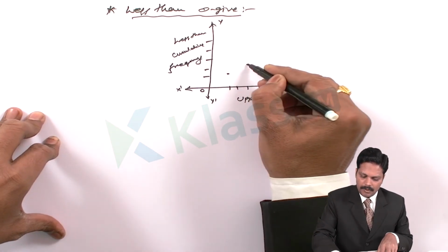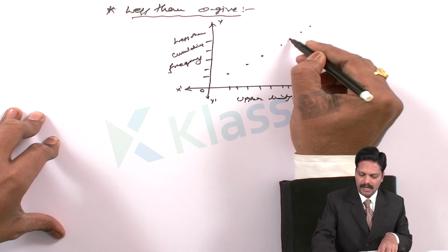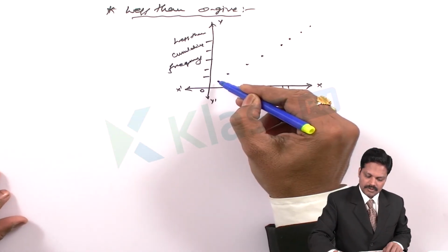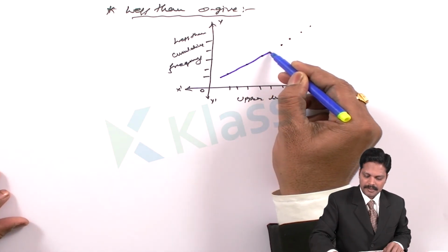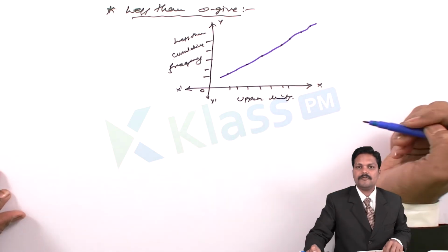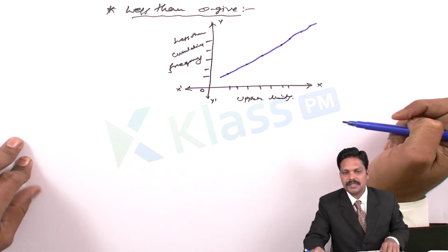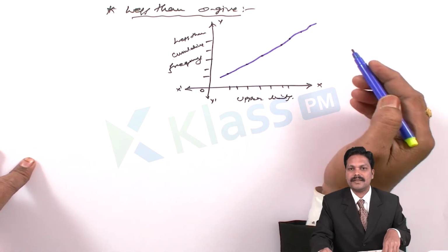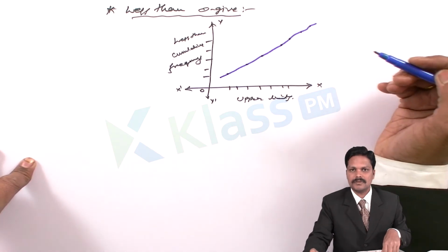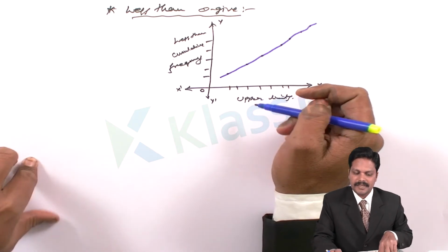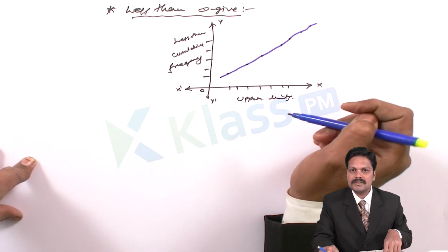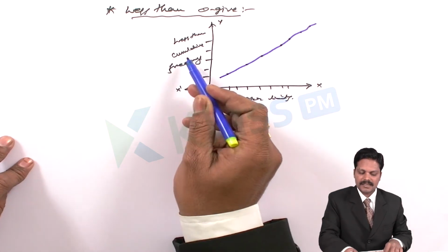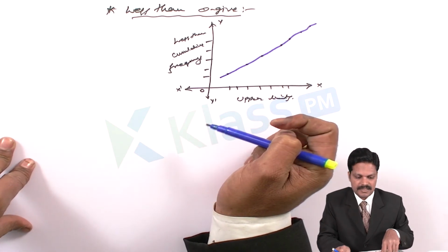So if we are plotting some points, how should we join them? We are joining these plotted points by freehand movement with a curve shape. The less than OGIVE should always be on the rising side only, so upwards only. So in this manner we can take the OGIVEs. For the less than OGIVE, we take the upper limits and the less than cumulative frequencies.